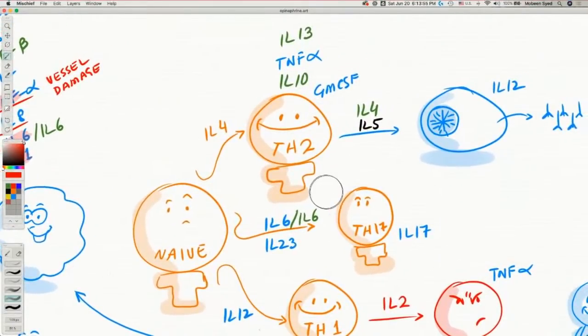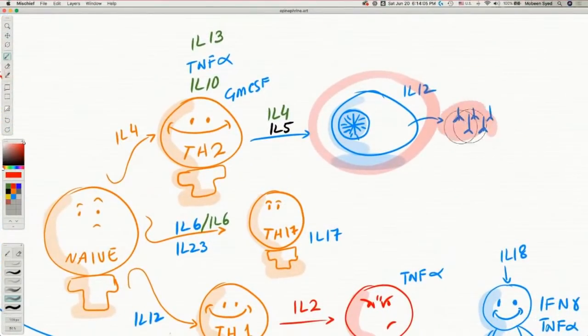Once it becomes T helper 2, it will then release interleukin 4 and 5, which will cause the B cell activation, which will become plasma cell. These B cells would then release lots of antibodies. And these are the antibodies which will go and then start neutralizing the virus.